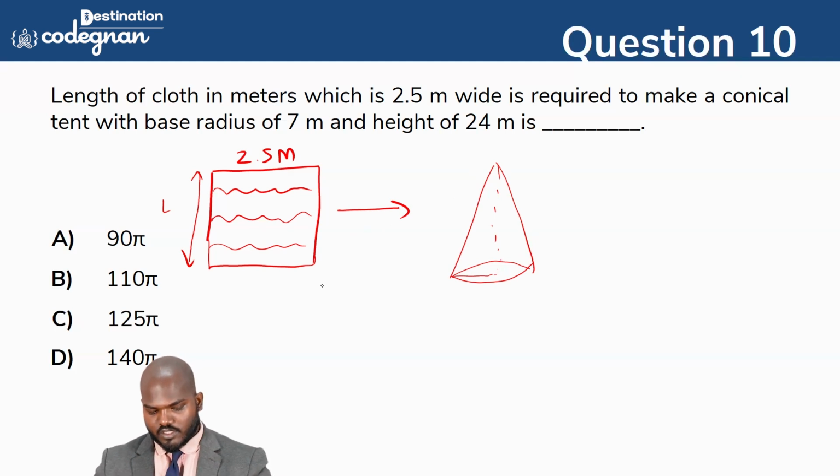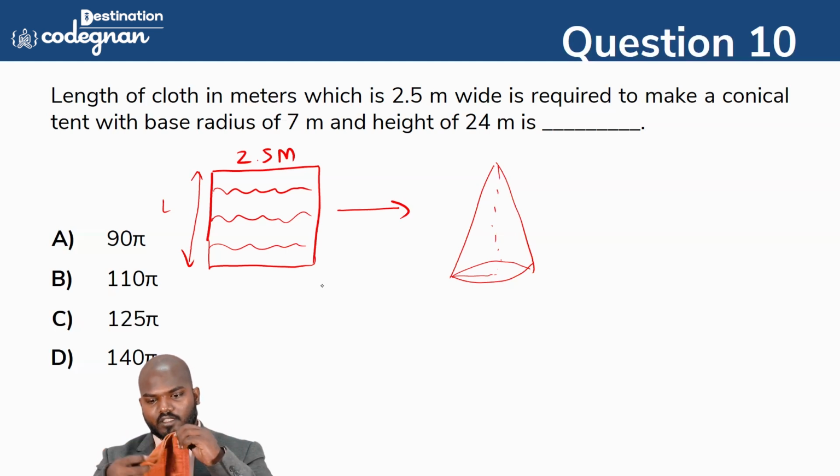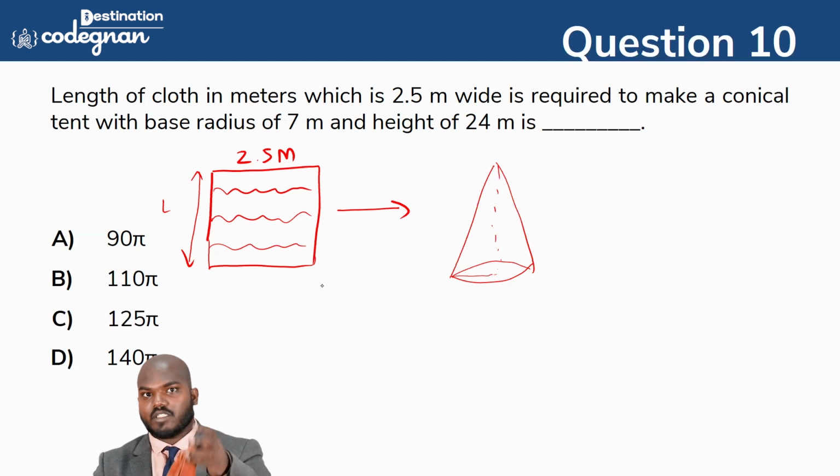Consider this one. You see, we initially have this towel. It looks like a rectangular shape. If I bend this one, you see, it will keep on changing, and now it looks like what? That is a cone. This is what the question is explaining here. So initially, the breadth of the towel they have given is 2.5 meter.